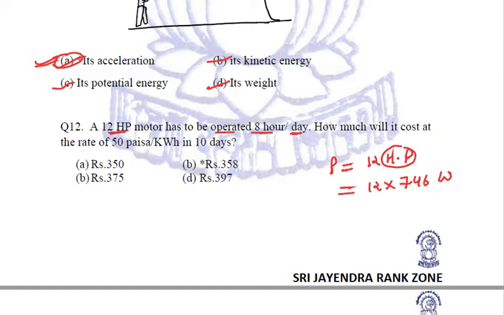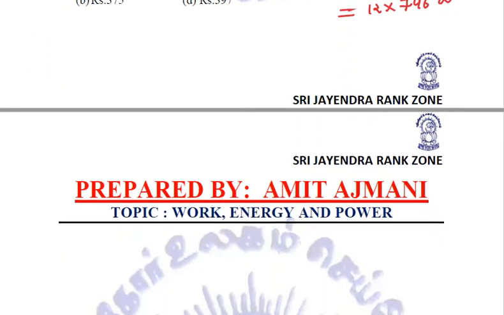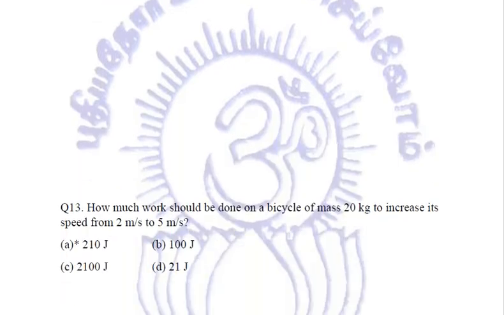It is operated 8 hours per day. How much will it cost at the rate of 50 paisa per kilowatt hour in 10 days? So for that we need to calculate. Let us calculate. So what is given in the question?